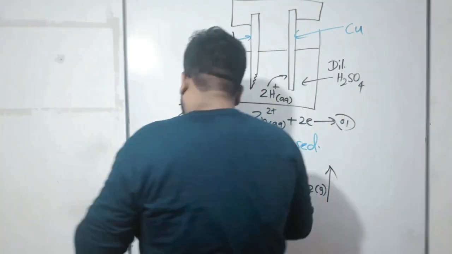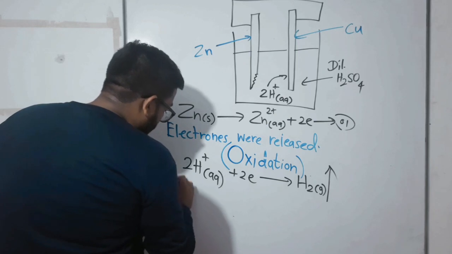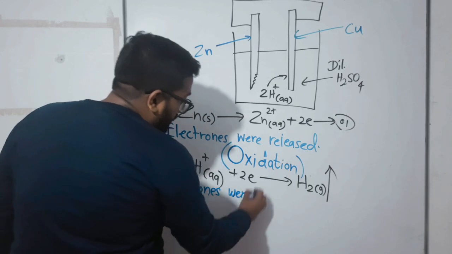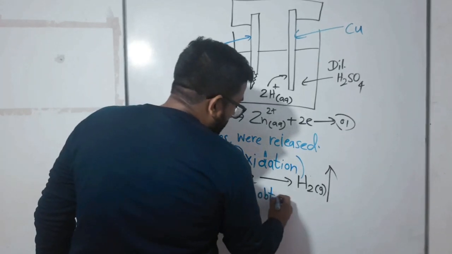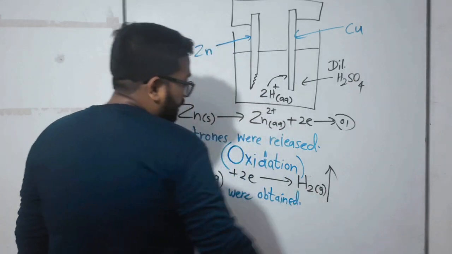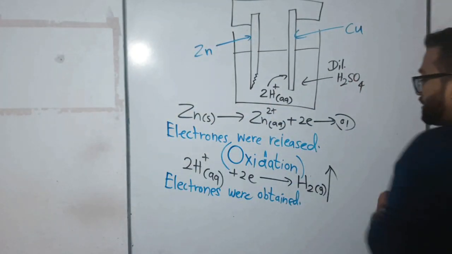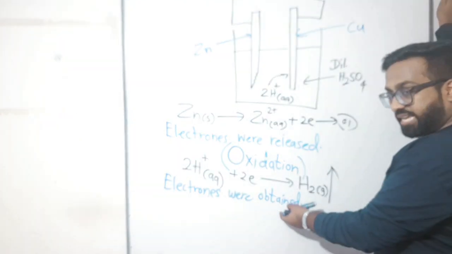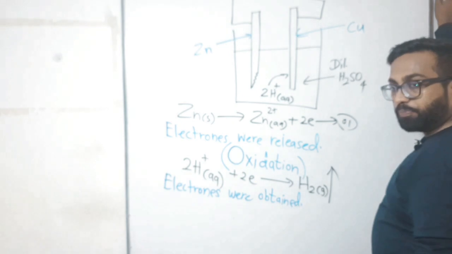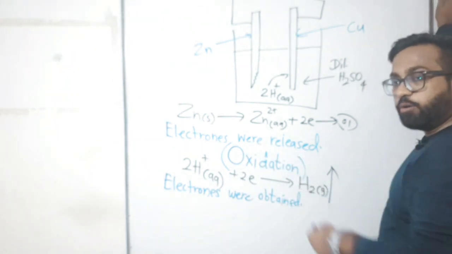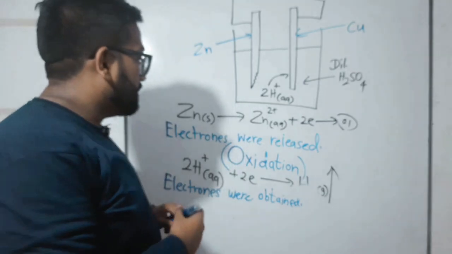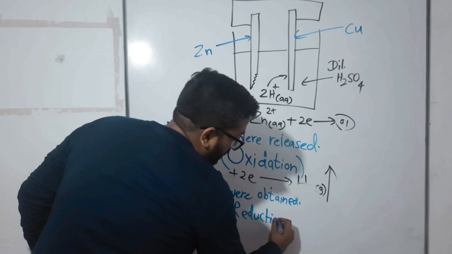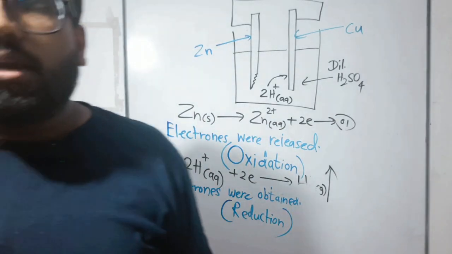So what is the second reaction? Electrons were obtained, right? So the second reaction can be identified as electrons were obtained, electrons were gained. So children, this kind of reaction is described as a reduction reaction. Reduction, right?